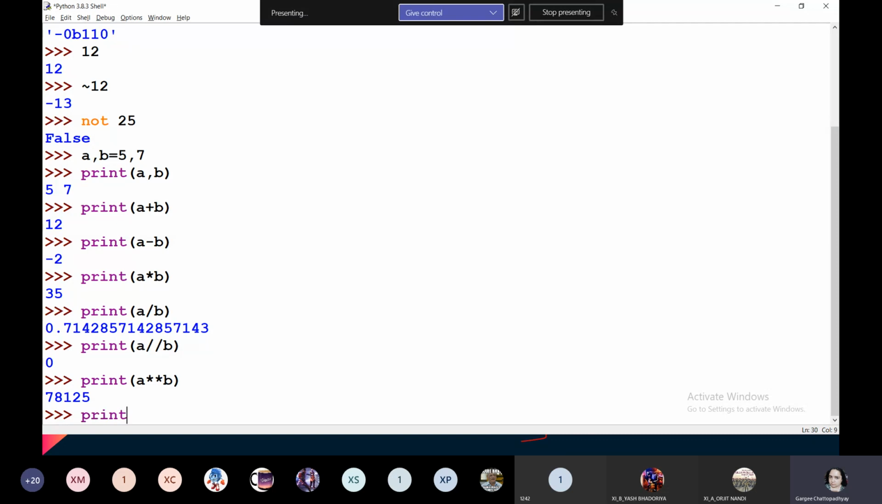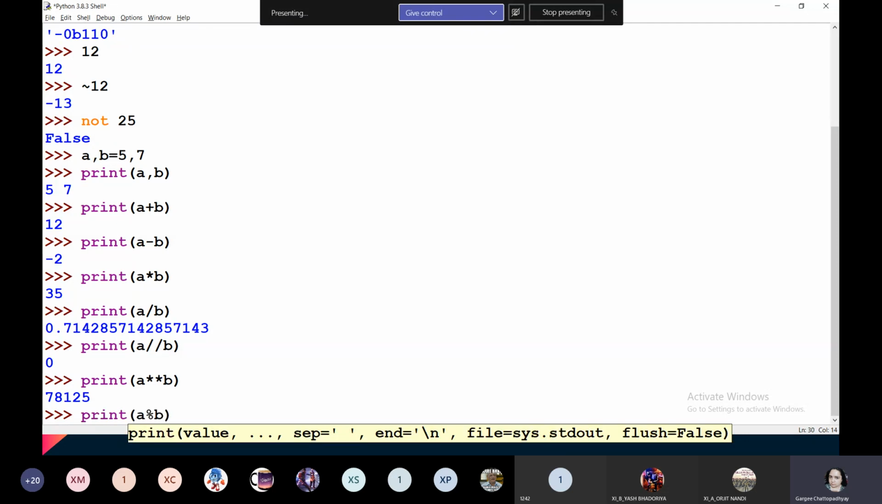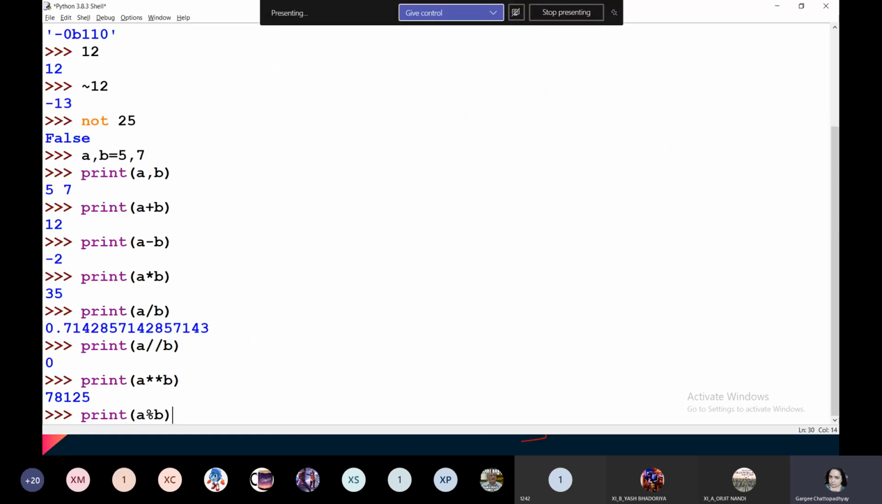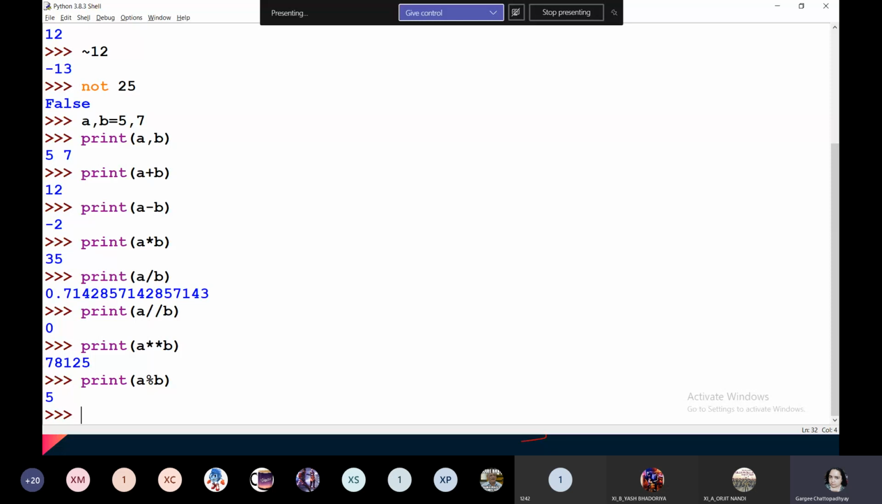Next is print a modulus b. Now what does the modulus operator do? It also divides a by b, that is, b divides a, but it will return the remainder. If I write 5 modulus 7, what is the remainder over here? 5. So it will return the remainder. Division and floor division return the quotient, whereas the modulus operator will return the remainder. Okay. So if I write this, you are getting the remainder.